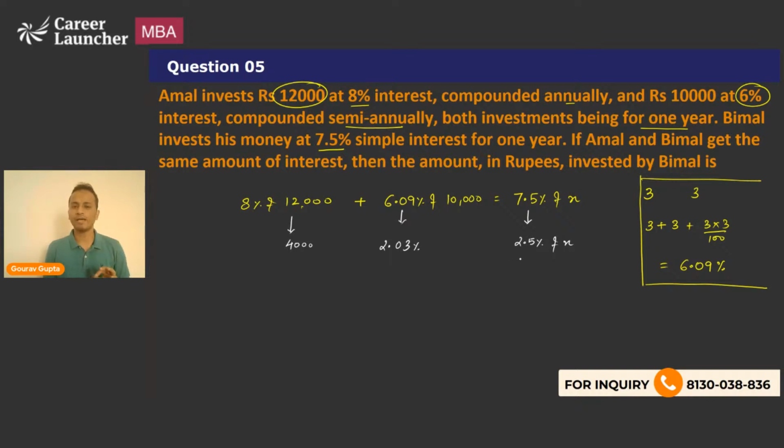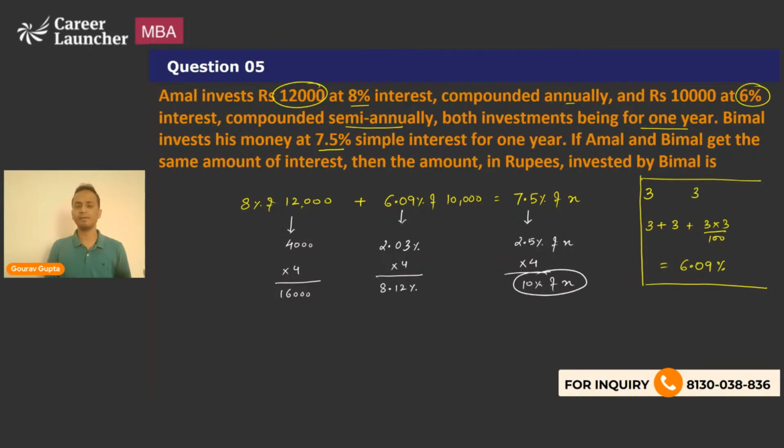You will understand why I'm doing this. Now I'll multiply this by 4. So I'll multiply both sides by 4. So 4,000 will become 16,000, and 2.03 multiplied by 4 will be 8.12 percentage, and this will become 10 percentage of x. Okay, so now on the right hand side I have 10 percentage of x.